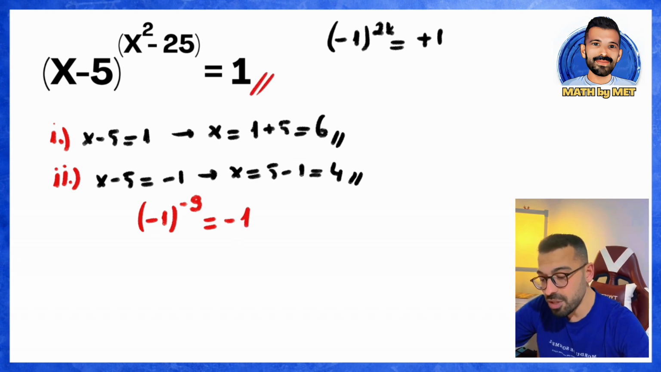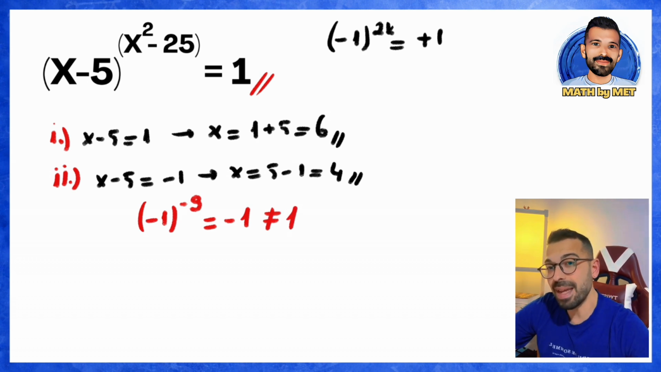But they wanted the result to be positive 1. Here, negative 1 is not equal to positive 1. This is the part where everyone makes a mistake. Here, even though the base is negative 1, they don't pay attention to whether the exponent above is even. And here, they accept x as 4.